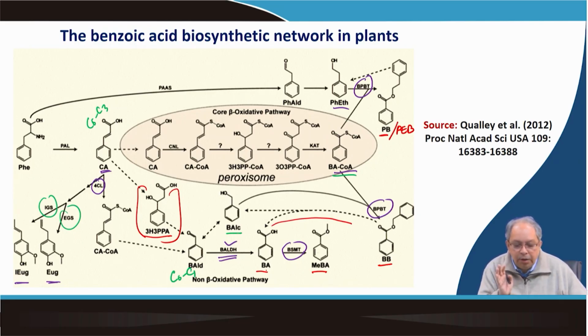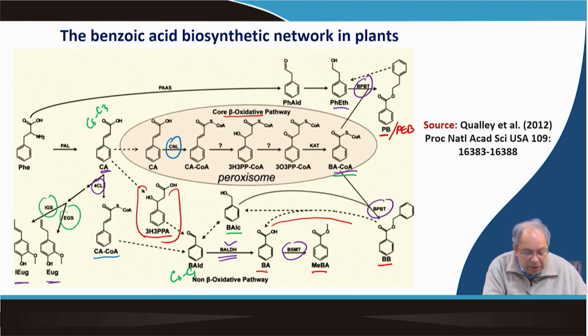Now, this one is non-oxidative, and the other one is the CoA-dependent beta-oxidative pathway. Here scientists put a lot of effort and finally they confirmed this pathway. The first enzyme they characterized was called CNL, which converts cinnamic acid to, okay, I made a slight mistake.